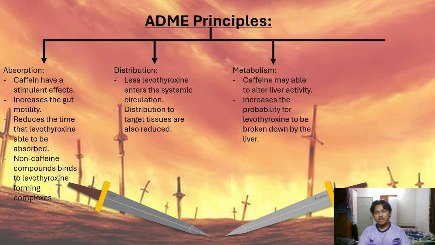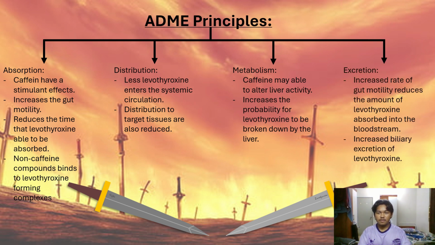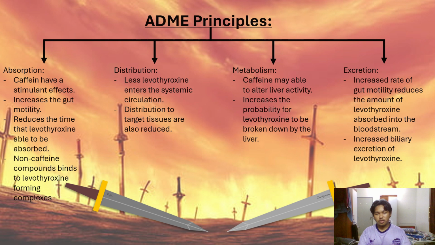Metabolism. Caffeine may be able to alter liver activity, increasing the probability for levothyroxine to be broken down by the liver. Excretion. Increased rate of gut motility reduces the amount of levothyroxine absorbed into the bloodstream, and increases the biliary excretion of the levothyroxine.